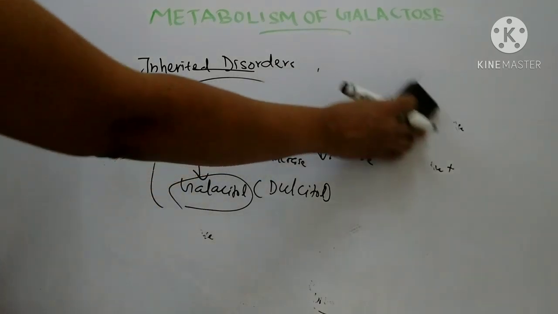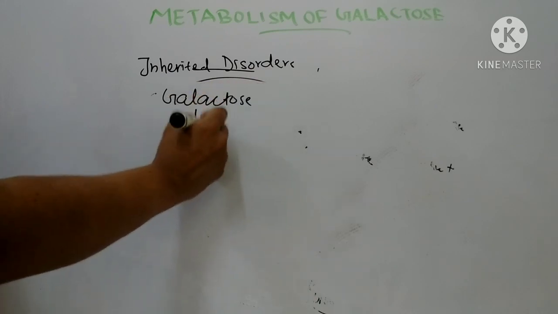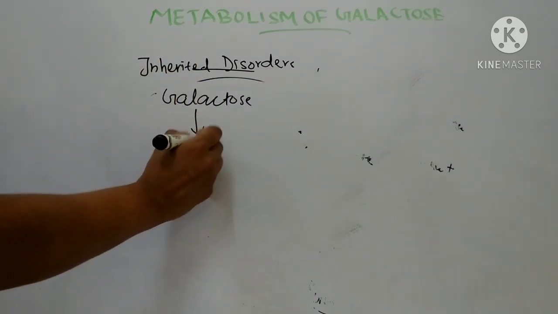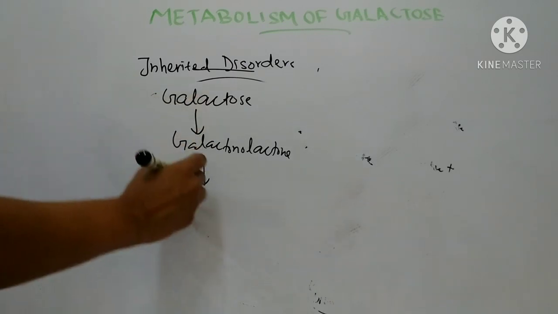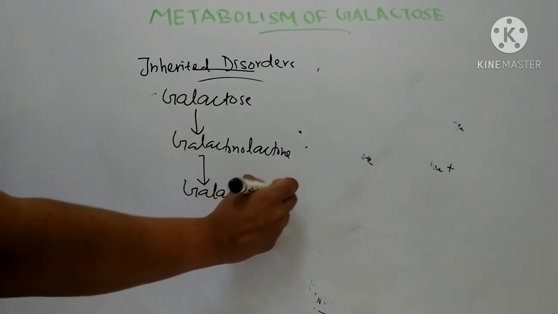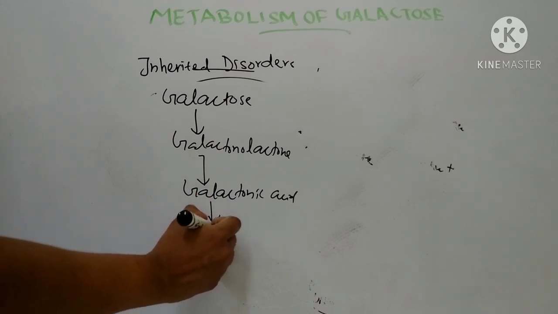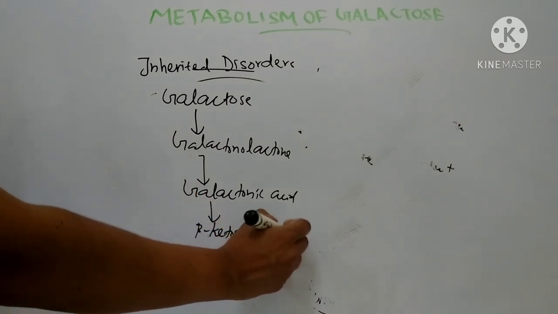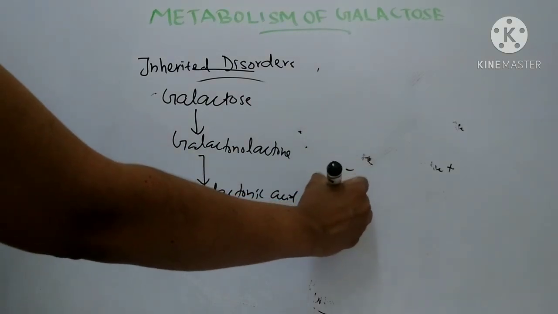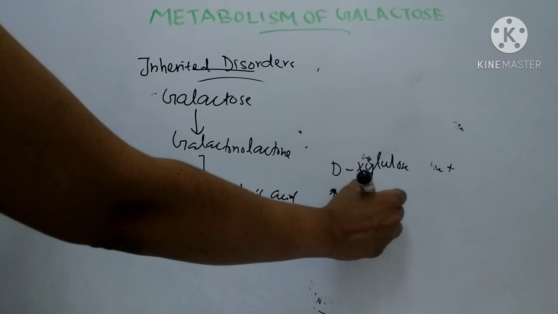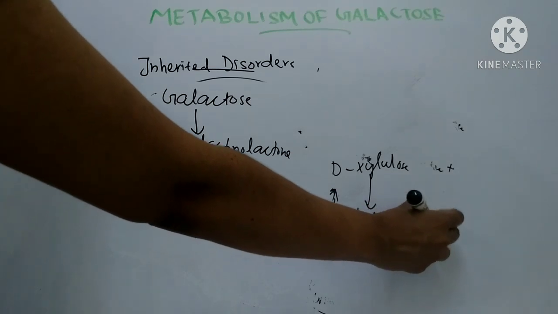Galactose is first converted to galactonolactone, then galactonic acid, then beta keto galactonic acid, then D-xylulose, and D-xylulose 5-phosphate.